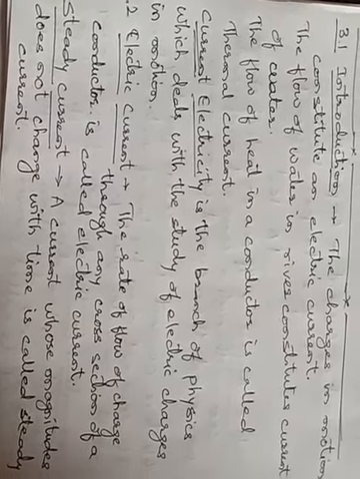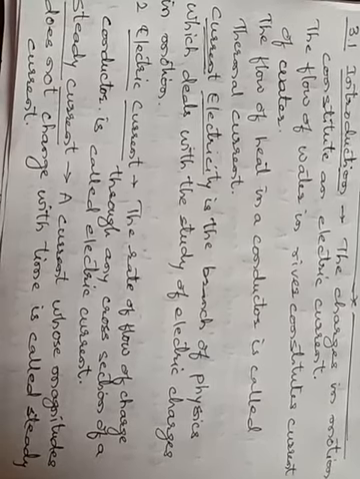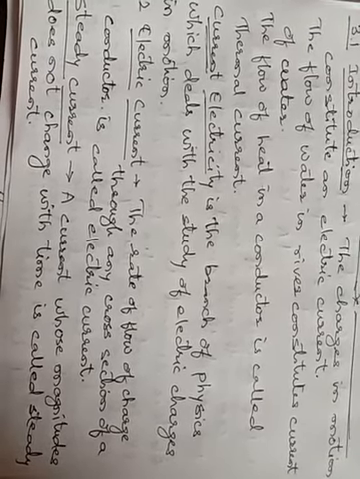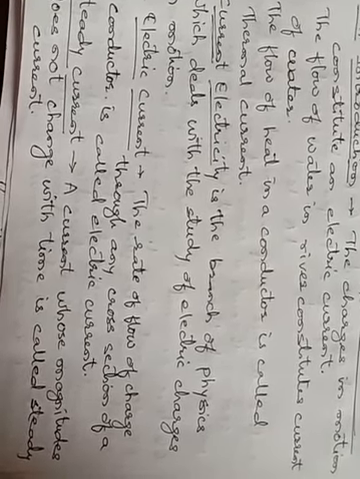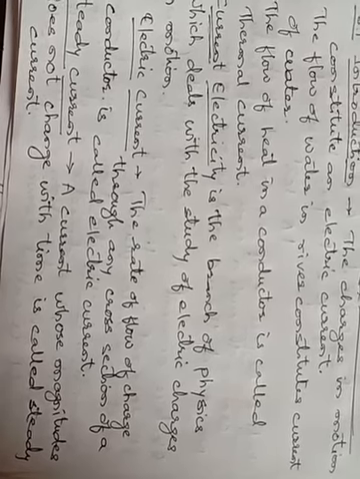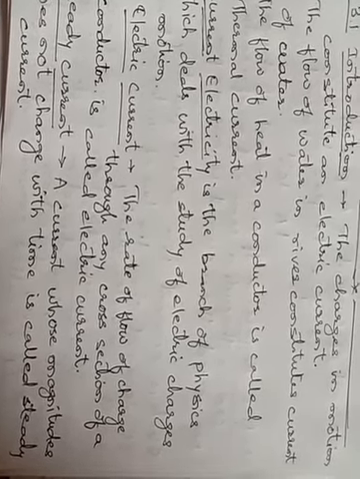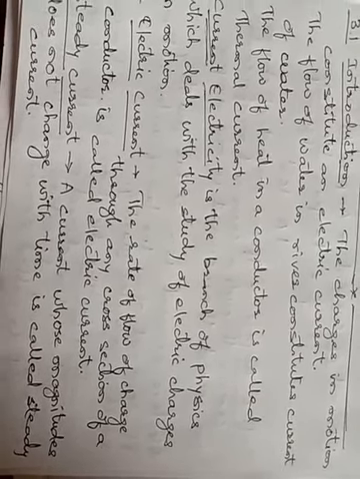When the electrons come out from the atom, what will happen? The positively charged protons which are present will form the ions, and these ions will remain at the same point. They are immovable.